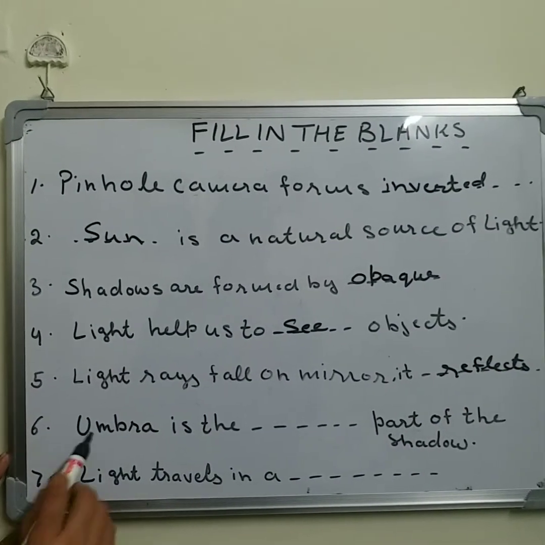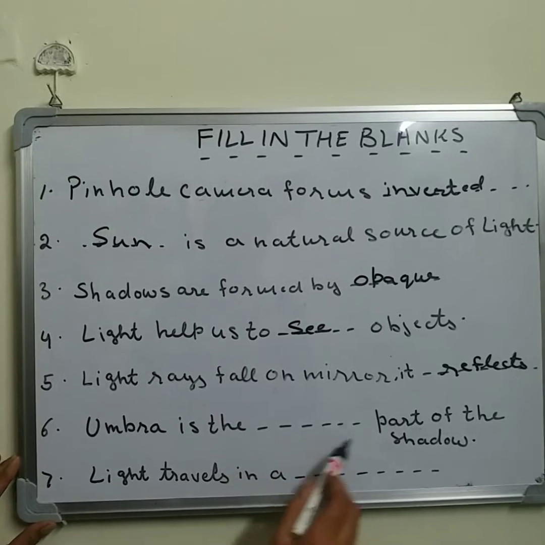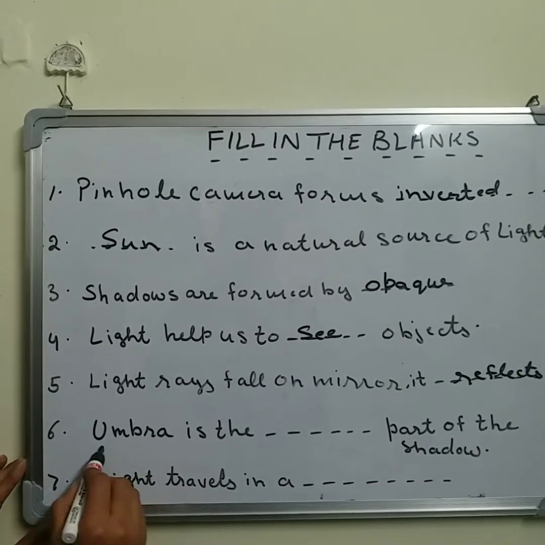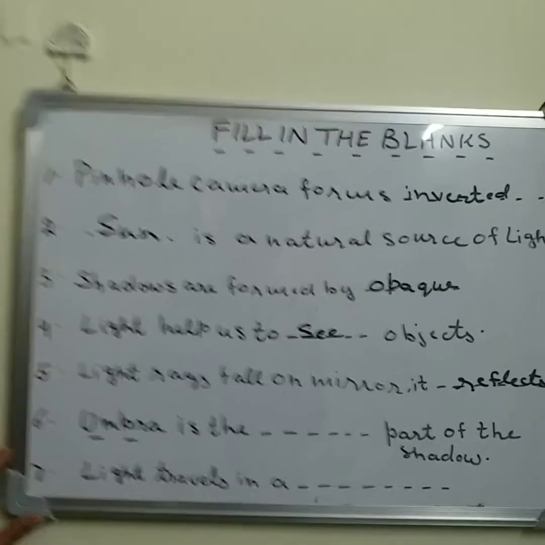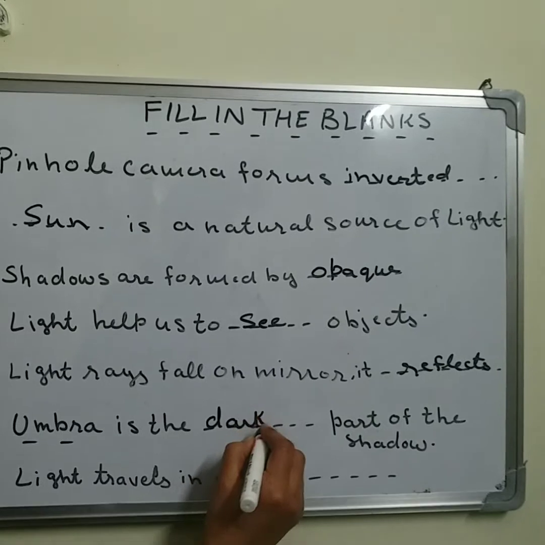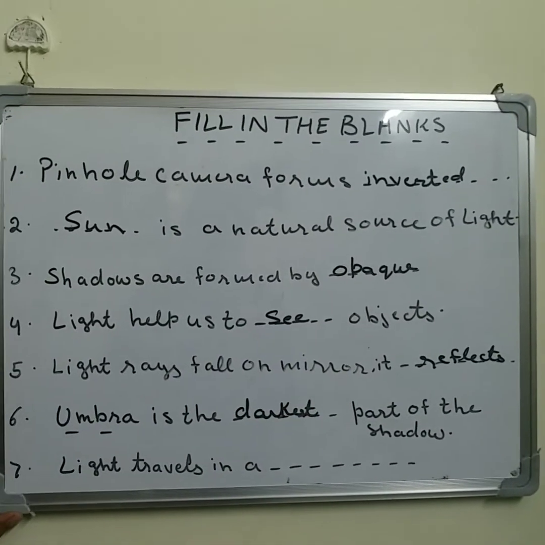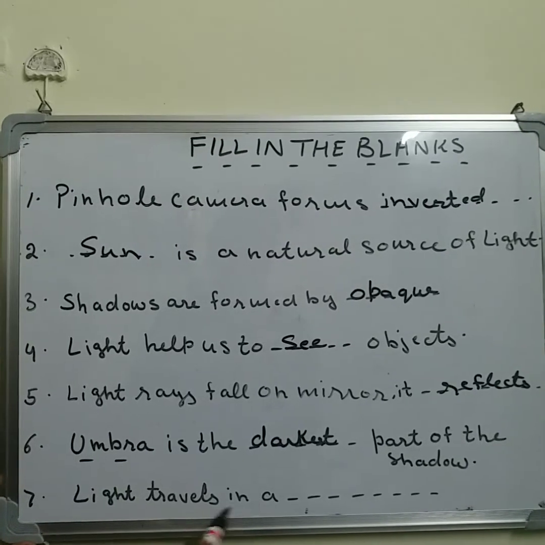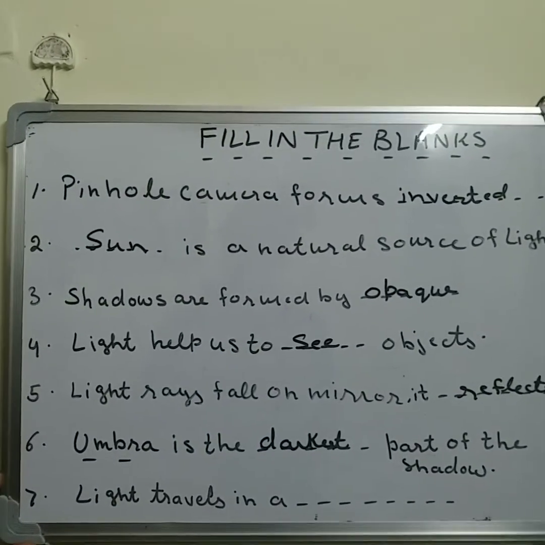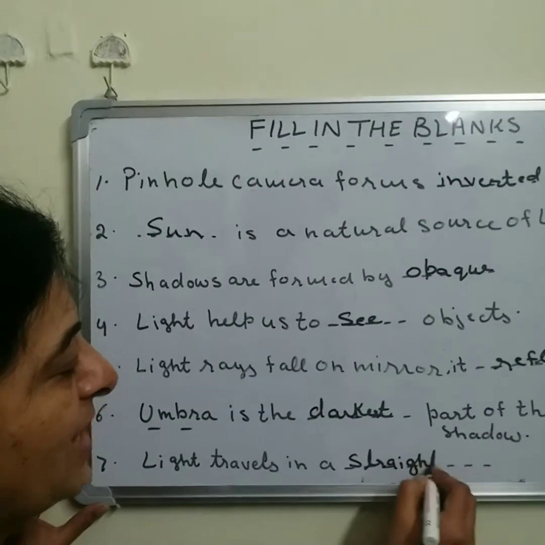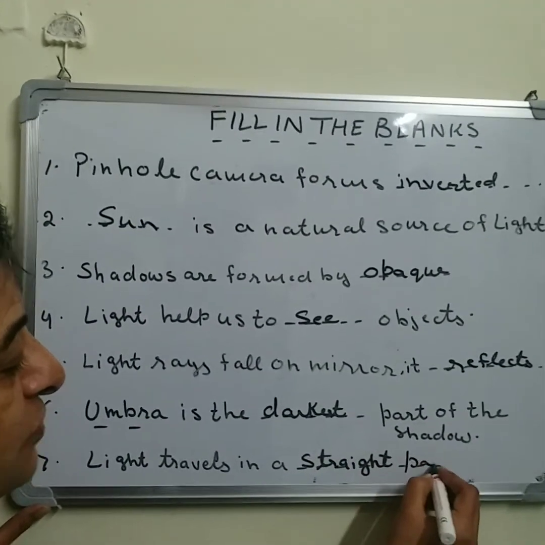Now next one, umbra. Umbra is the dash part of the shadow. There are two parts of the shadow and out of which the darkest part of the shadow is umbra. So umbra is the darkest part of the shadow. Now last one for you, and you can easily tell me, light travels in a, yes, light travels in a straight path. Light always travels in a straight path.